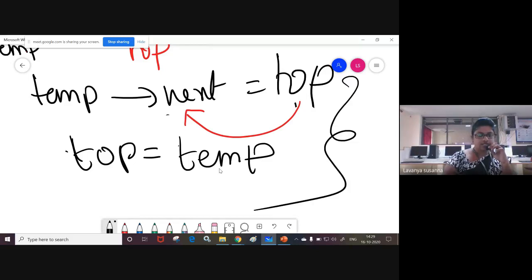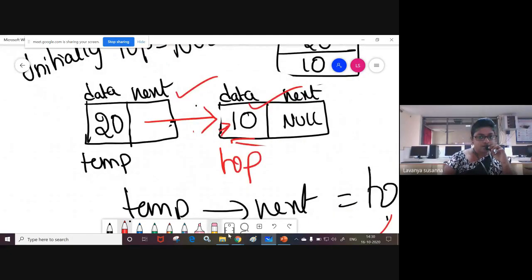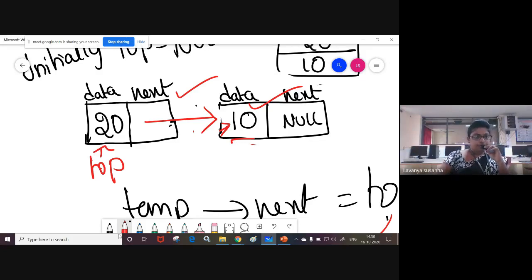You need to see these two steps. Top equal to temp, that means you are assigning the temp address, the node 20 address, to top. Now top points to which node? Node 20. Remember that top must always point to the last inserted element. Yes, this is correct. I hope you understood, students. In this way, you need to insert the node at the beginning, not to the next of 10, but before 10.